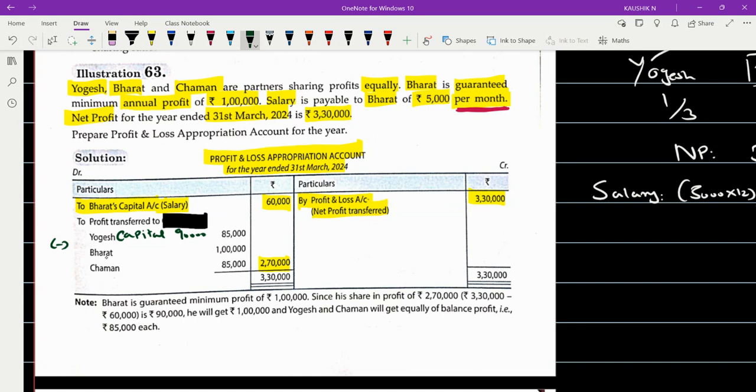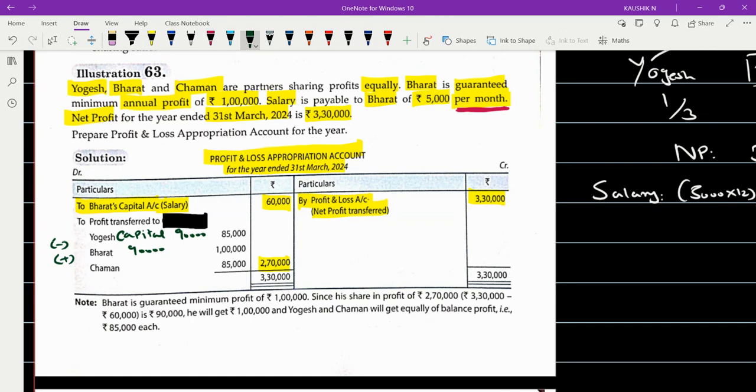And then for Bharat, okay, you will be recording the amount of 90, add deficiency met by, you will record 'deficiency met by', and then the amount should be recorded in the outer column. And for Chaman, a value of rupees 90, okay, and then deficiency, rupees 5,000. So 85 should be recorded in the outer column. That is how you have to do it. Is it clear to you?